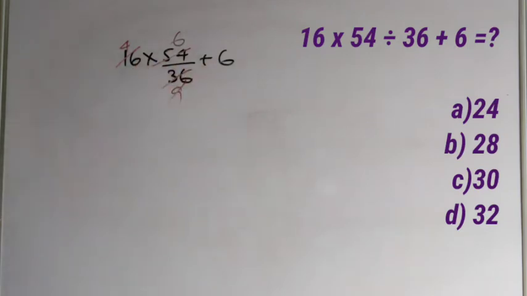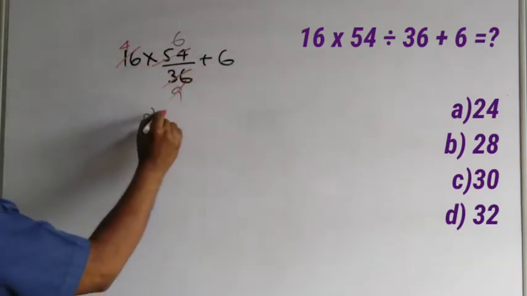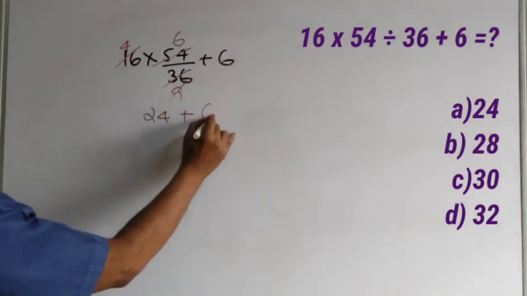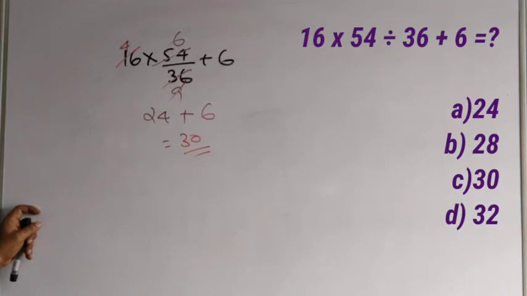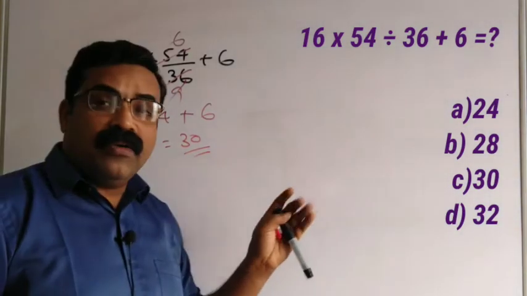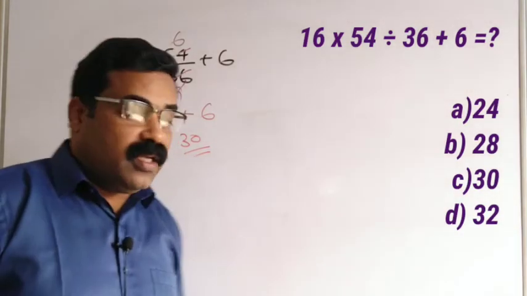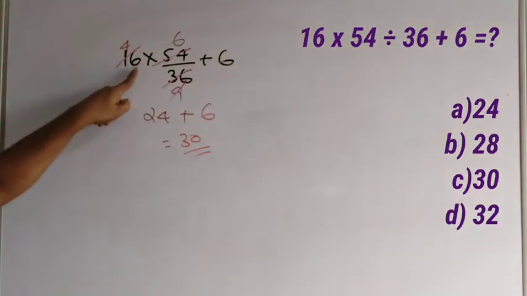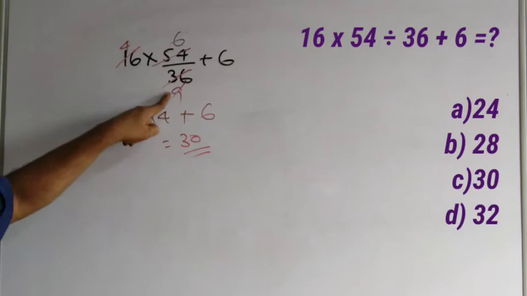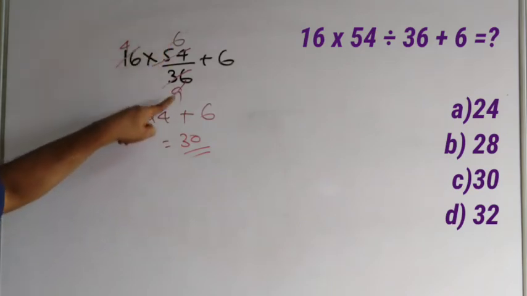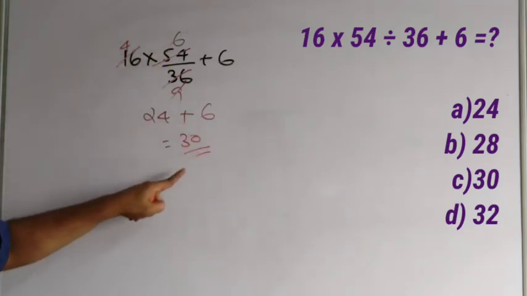So 6 plus 6 will give you how much? 6 into 4, 24. 24 plus 6 will give you 30. So 30 is the answer. From the given options, you can find the correct option. What did we do? 16 into 54 divided by 36 plus 6. 16 and 36 you can cancel, and you can cancel here also. We got 24 plus 6 equal to 30.